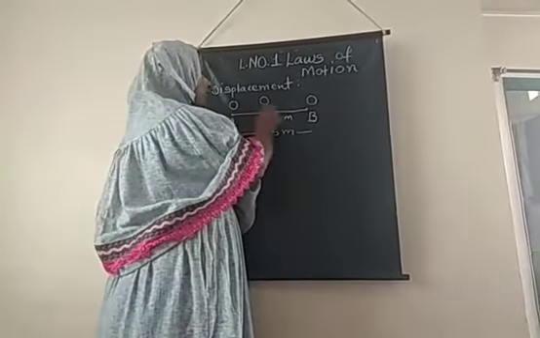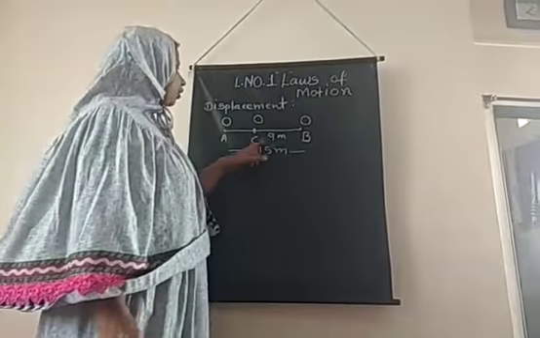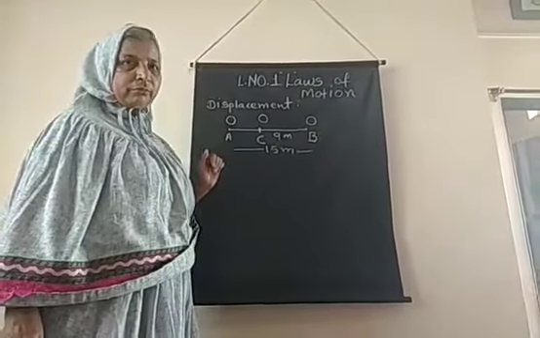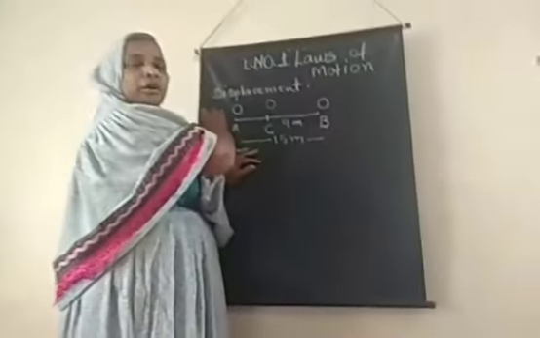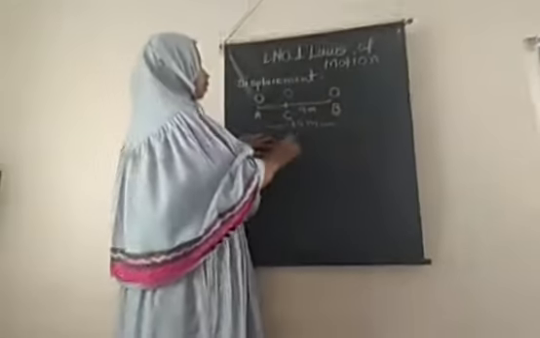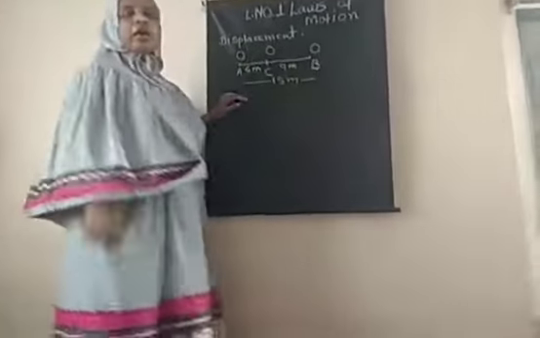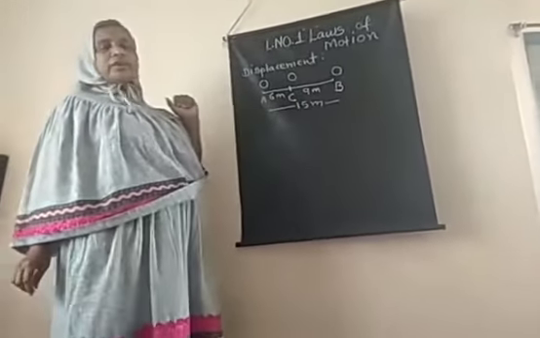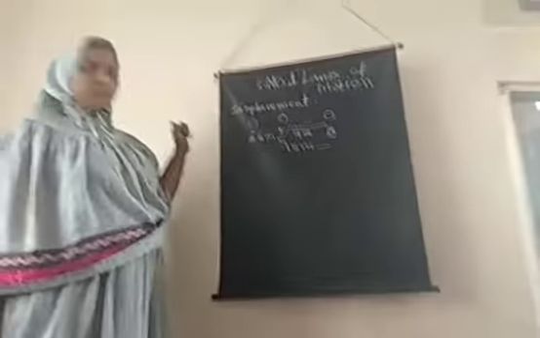So the total distance traveled by the ball is 15 plus 9, that is 24 meter. But the actual distance between the start and the end is only 6 meter. Now the question is how the ball is displaced by only 6 meter.